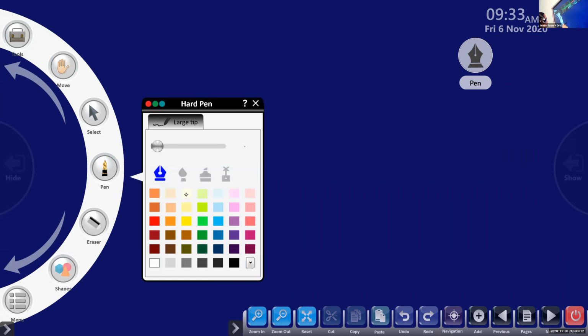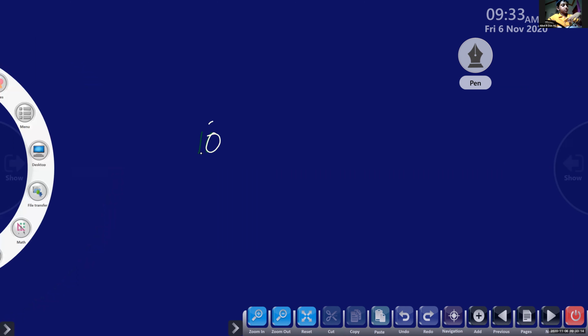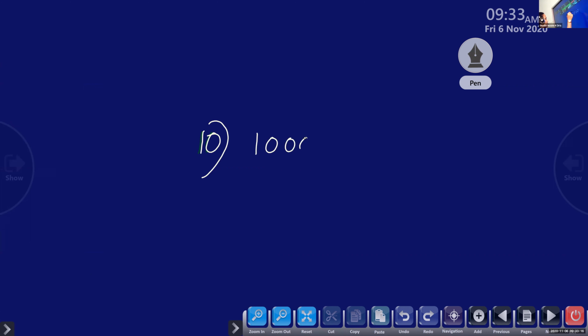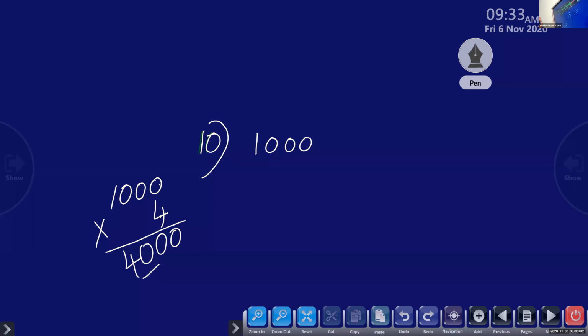Question number 10. 1 and 3 more zeros. So children, 1000 is the answer you got when you divide 4000 by 4. Now check the answer whether you are getting correct. 4 into 0, 0. Again here 0. 4 into 1, 4. So the answer is correct. We got the dividend. So when 4000 is divided by 4, you will get the answer as 1000. Very good.